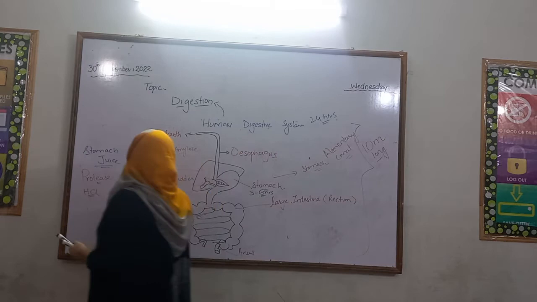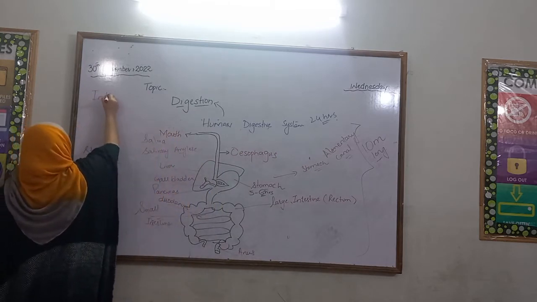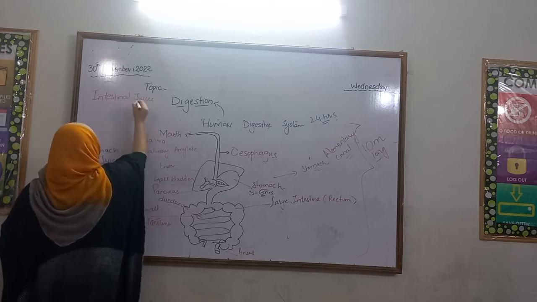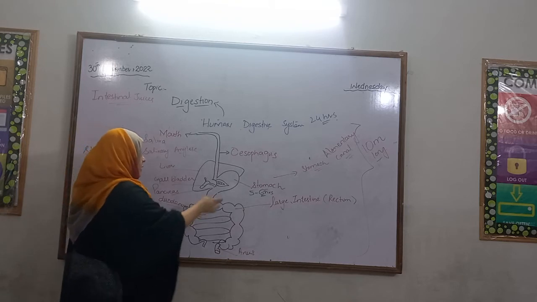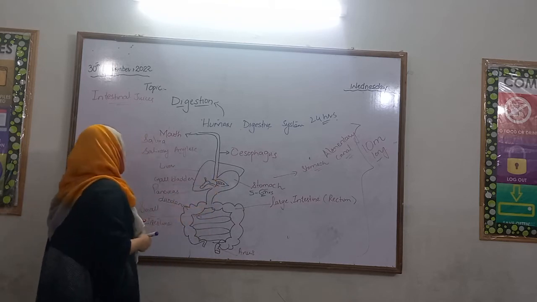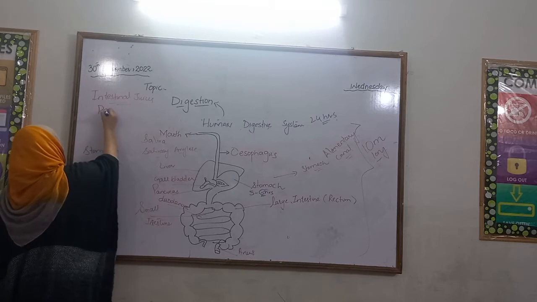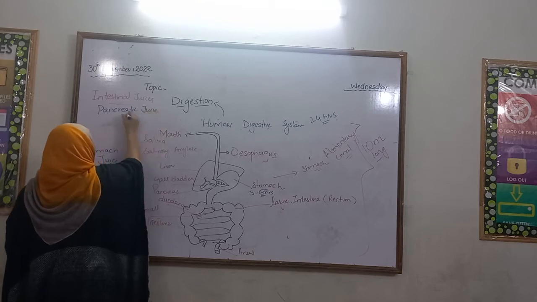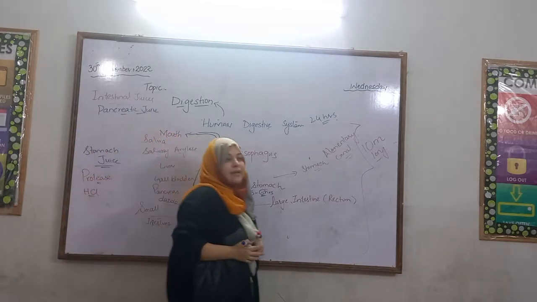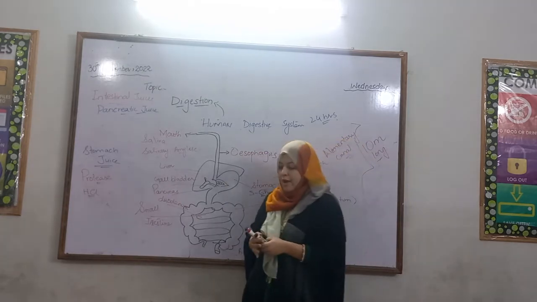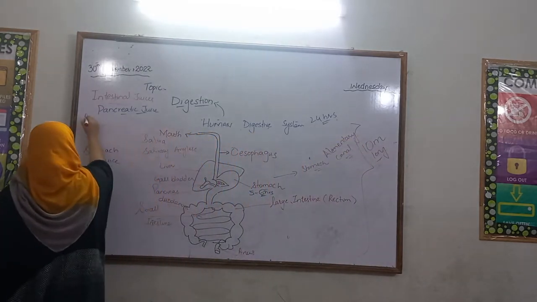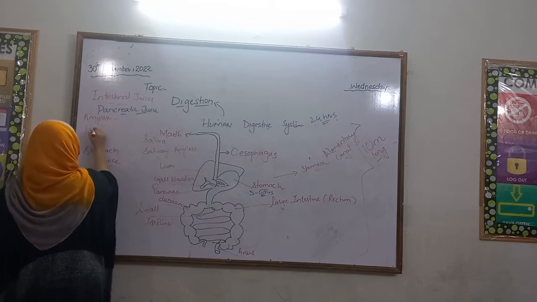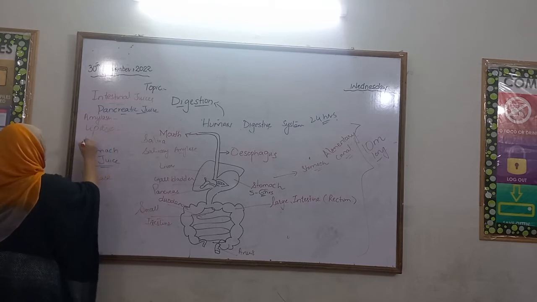Now, there is some intestinal juice. Now we will discuss the intestinal juices. There is a juice that comes from pancreas to small intestine. This is called intestinal juices. It contains pancreatic juice. Pancreatic juice contains some enzymes that help in the complete digestion of food, and the names of the enzymes are amylase, lipase, protease.